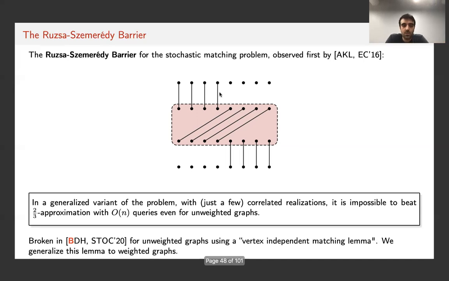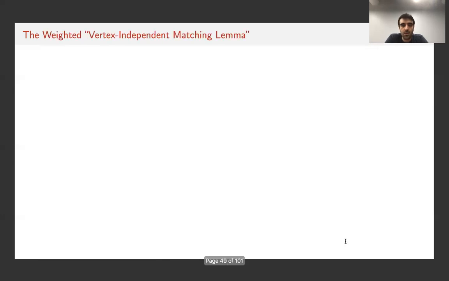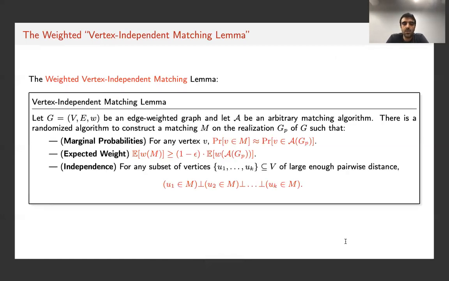Okay. So this bound was first broken in our Stock 20 paper, where we gave a 1-epsilon approximation for unweighted graphs. And the key to it was a notion of vertex-independent matching lemma, which we generalized in this paper to weighted graphs. So for weighted graphs, what this lemma guarantees is as follows. Suppose that we have some edge-weighted graph G, and let A be some arbitrary matching algorithm. This matching algorithm could be randomized. It could have any kind of dependencies, any kind of correlations in how it decides to put which one of the edges into the matching.